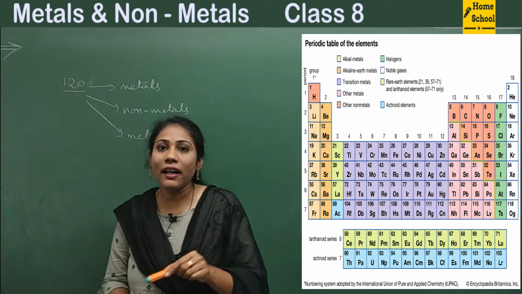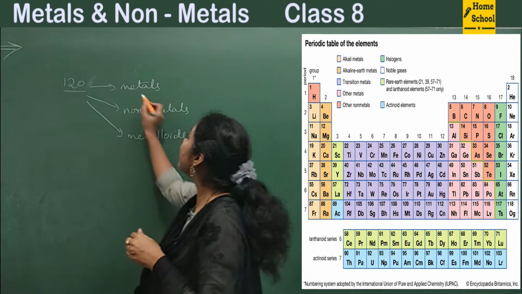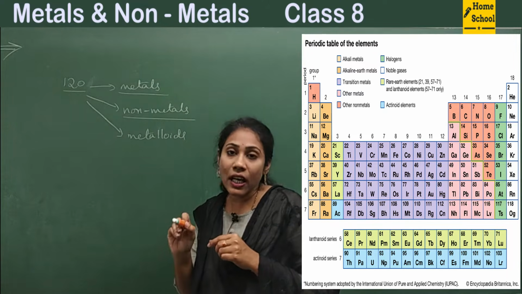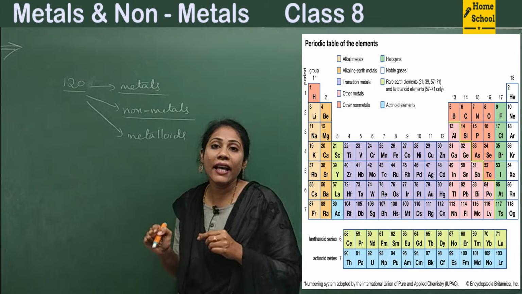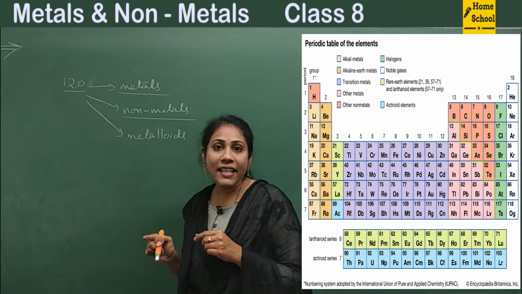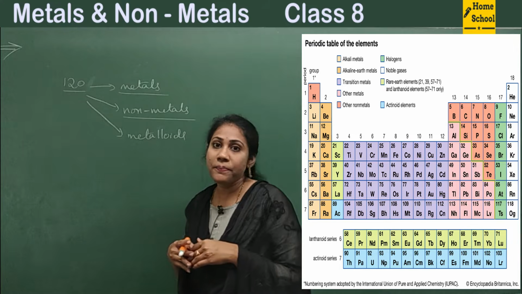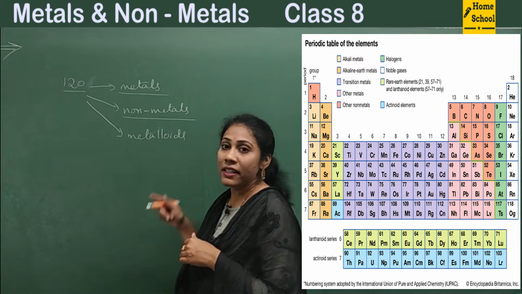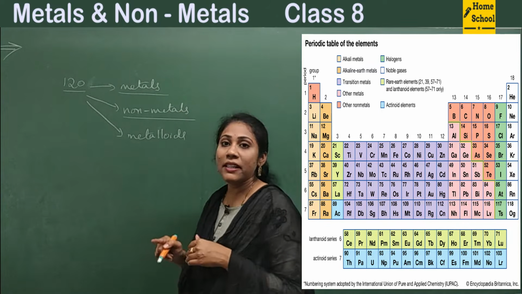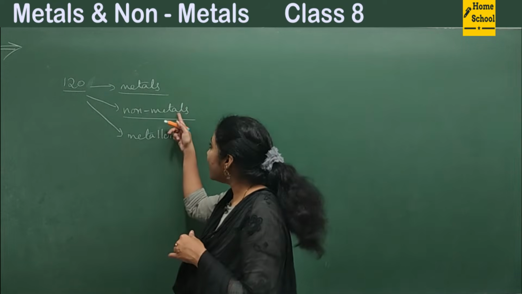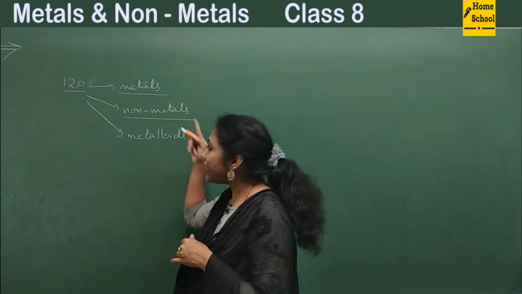And this chapter is all about learning metals and non-metals. We learn how metals look, what characteristics they have, how they react with other substances, right? Reactions of metals, reactions of non-metals, and how non-metals look, what their properties and characters are.